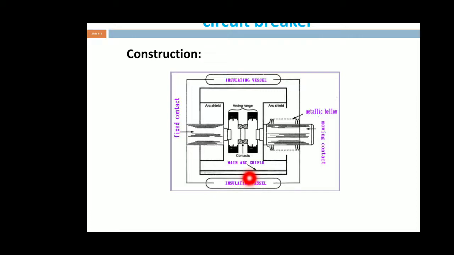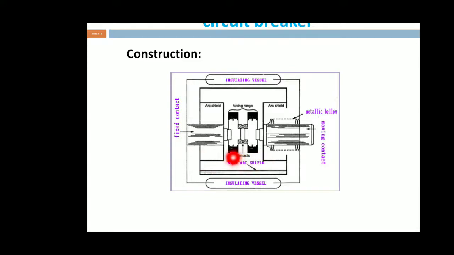Next is the fixed contact and the moving contact. Around the fixed and moving contacts we have the arcing chamber, that is known as the arc chamber. This is the main arc shielding.